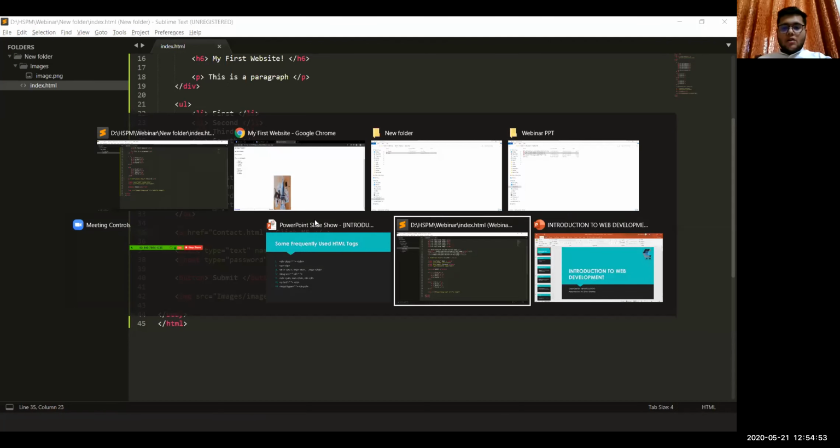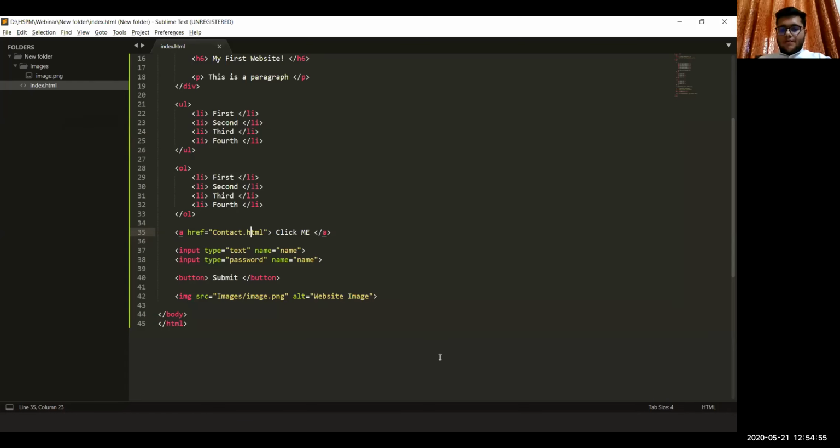Okay. So alt is the alternative to this image. What alt stands for is if we face some problem during the server request that we make to the server, and the image is not gathered from the server, or there is some problem in the appearing of that image.